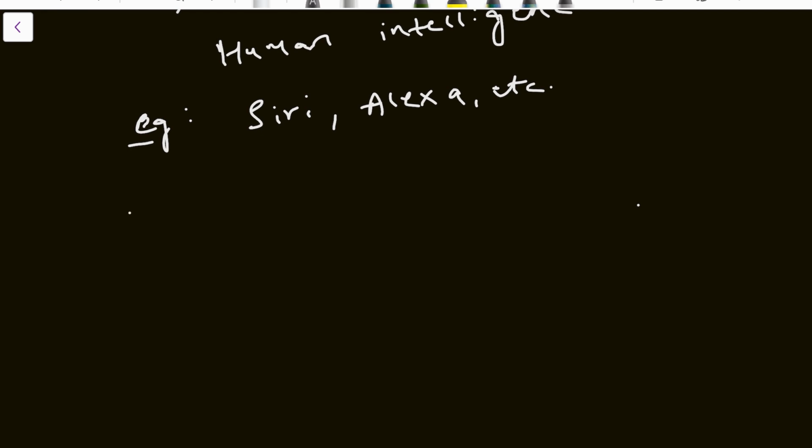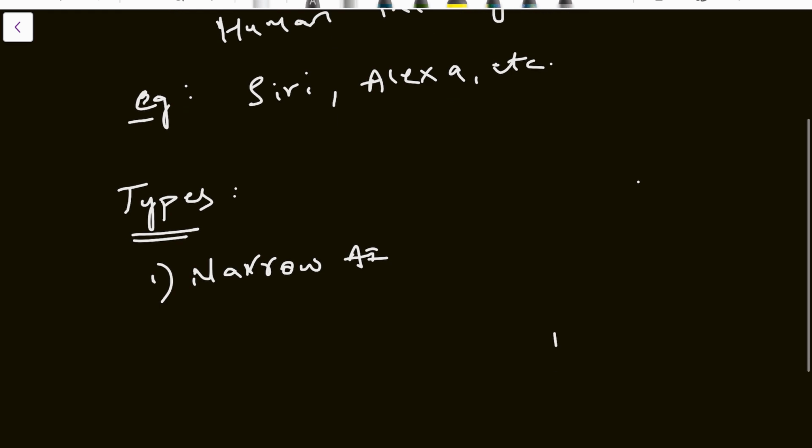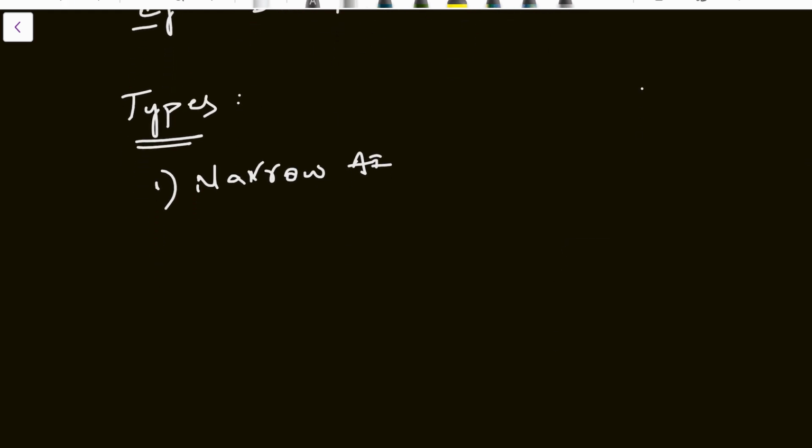Now, types of AI. There are two types of AI. One is narrow AI, and the second one is general AI. What is meant by narrow AI?